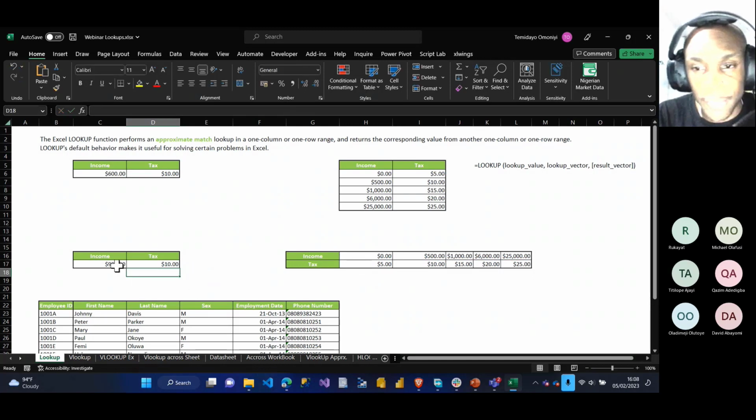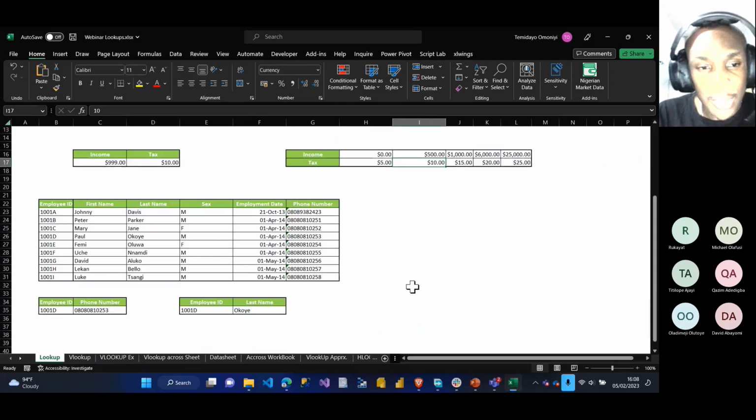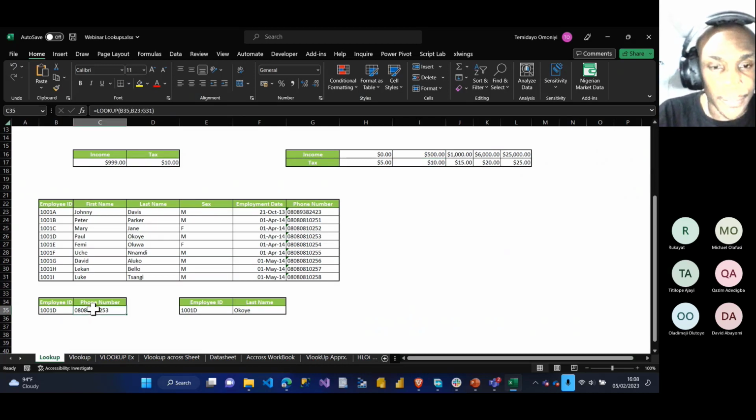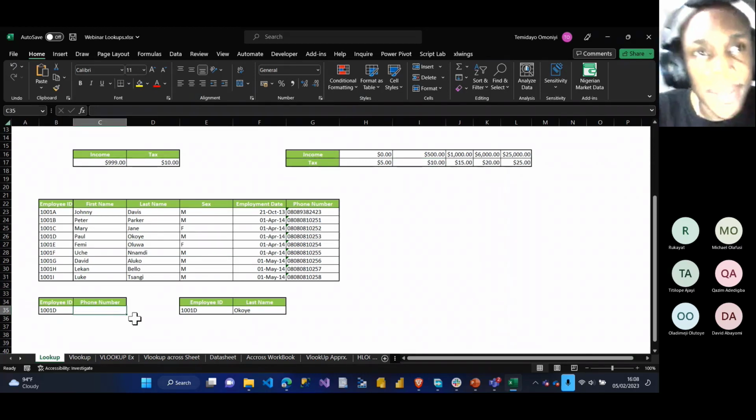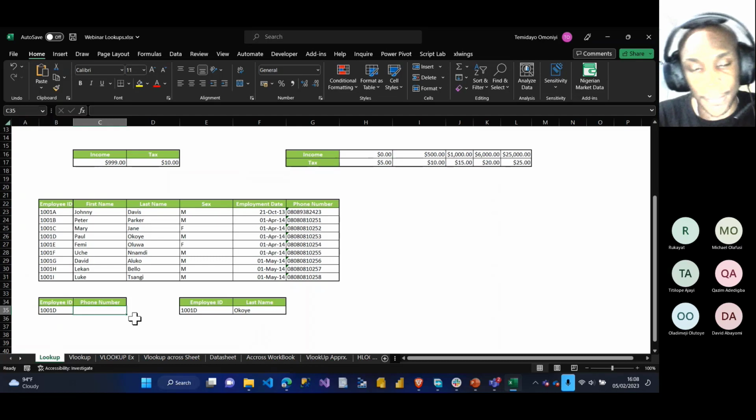You can see, so if I look up for 999, 999 should be between the range of 500 to 1000. That's $10. That's the tax the person is going to pay, $10. So let's see another example you can also use it for. If you look at this now, another thing about lookup is that the default of lookup is it always picks the last value. It always picks the last value.